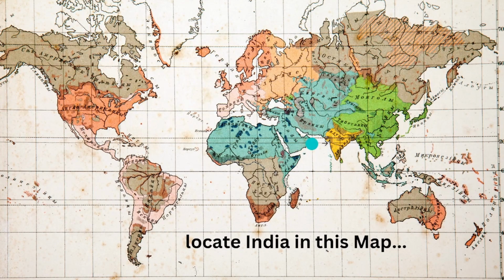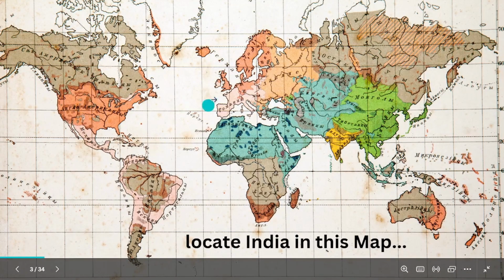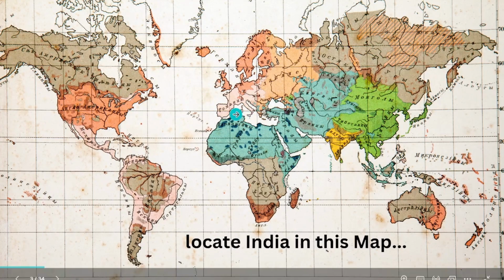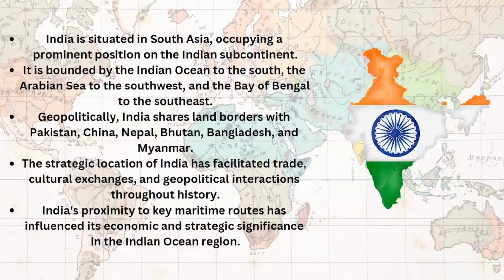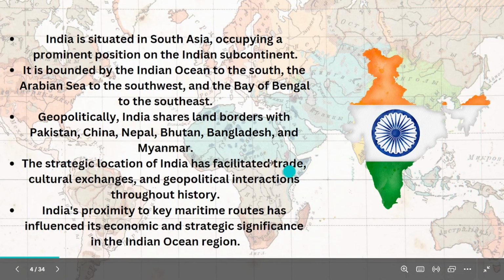People used to go to Europe, Iran, Africa. America was discovered as a land very lately. So India has a very good history in terms of trade, cultural exchanges, and geopolitical interactions throughout history. That's the point which I want to highlight.